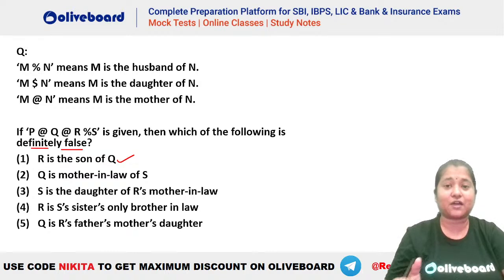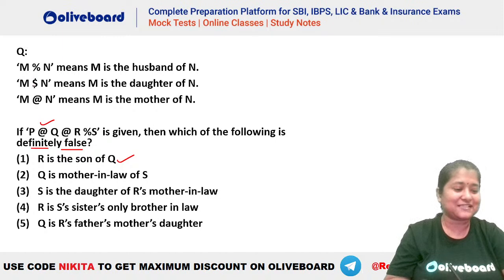Yes, absolutely. You have to be careful, guys. The question is about which of the following is going to be definitely false. Definitely false means there is no possibility for it to be true. Now, what is P at the rate Q? At the rate means mother. So that means P has to be the mother of Q.